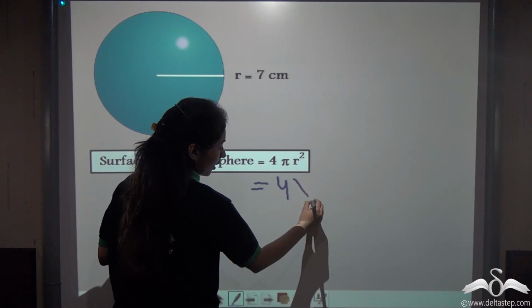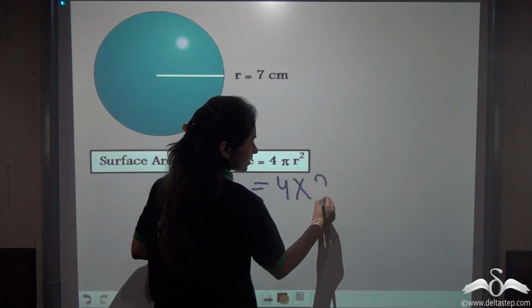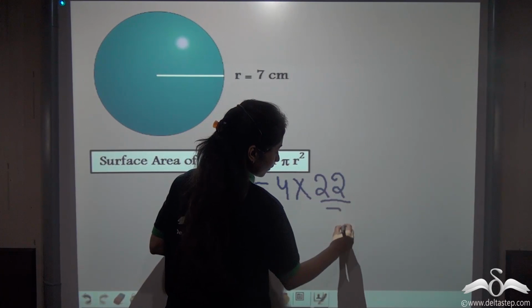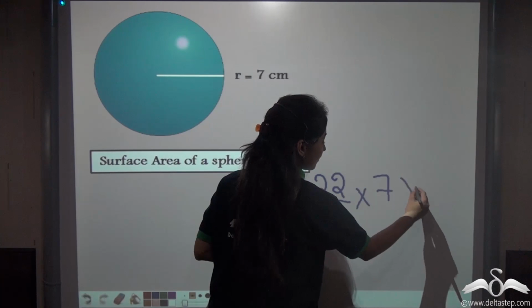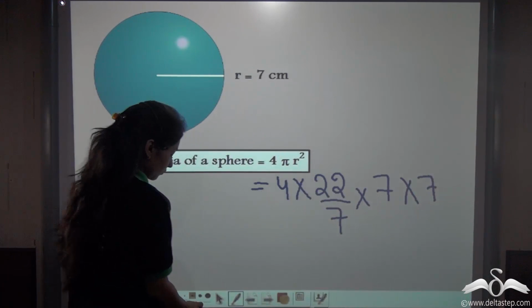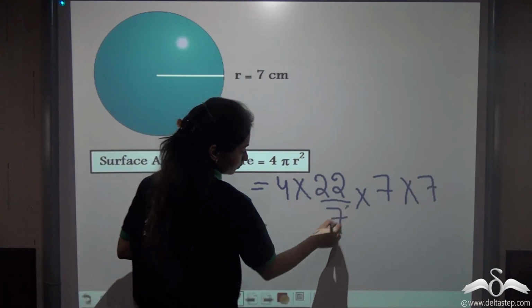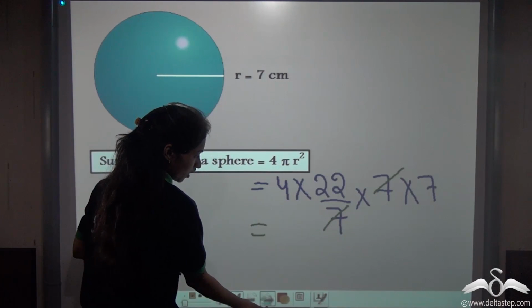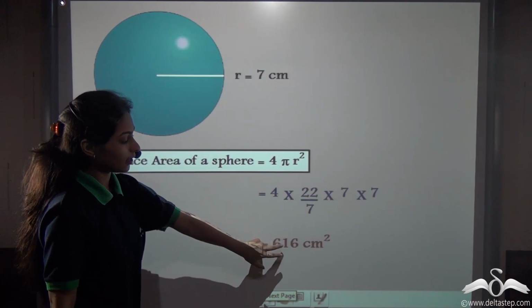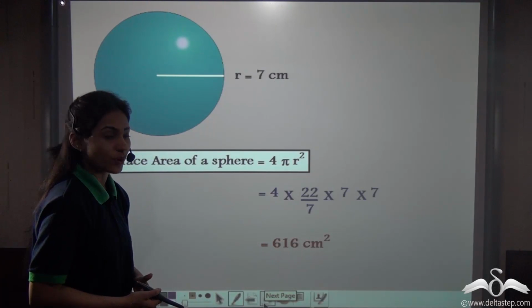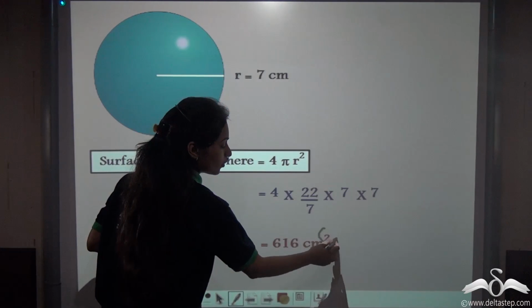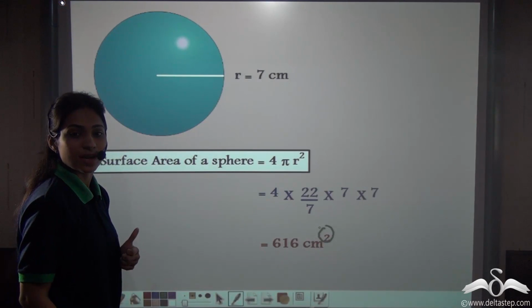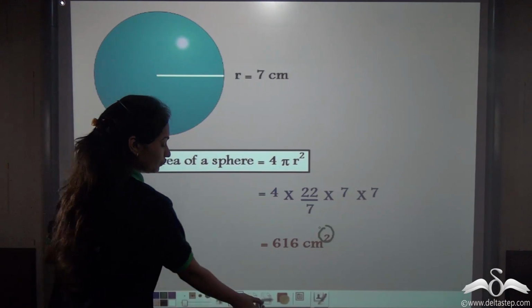So 4 into pi, that is 22 by 7, into r square, that is r into r, 7 into 7. So this gets cancelled and we get 616 centimeter square. So this is the surface area of a sphere. Now why are we using square units? Because area is always represented in square units.